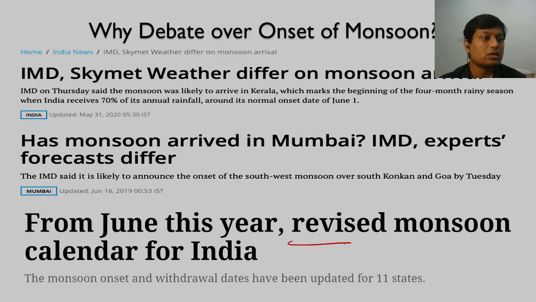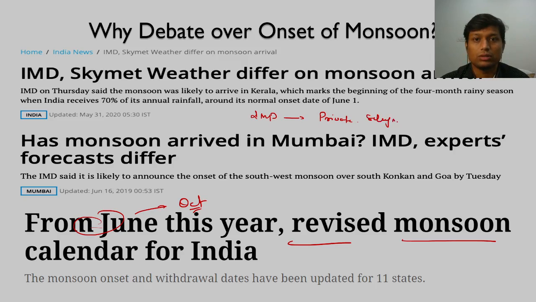So we will see what those changes are from, say, June to October period. Dates have been revised, and also if you have seen in the last few years there has been contrasting opinion regarding the onset of monsoon. There are two agencies, one is Indian Meteorological Department and another is some private agencies. Private agencies you can take as SkyMet or any other agency, right? There have been multiple occasions when there was contravention of opinion, or different opinion, regarding the onset of monsoon over country or over a particular region.